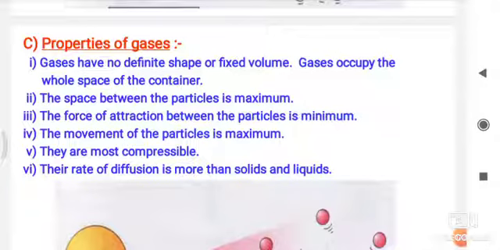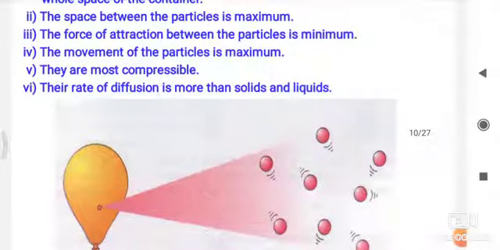The movement of particles is maximum, gases move the most. They are most compressible. The first two are less compressible, so gases are more compressible. That means we are able to compress them.